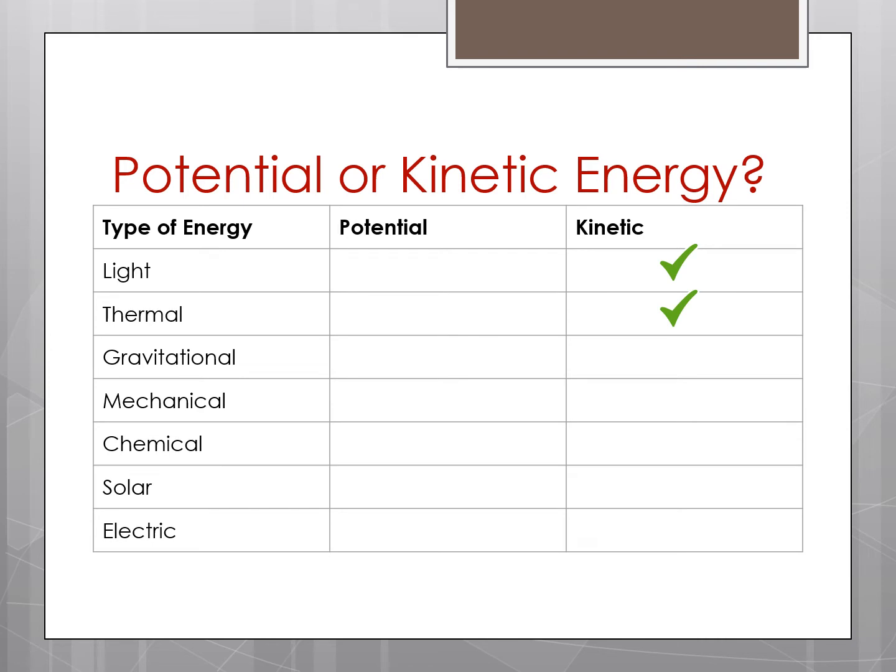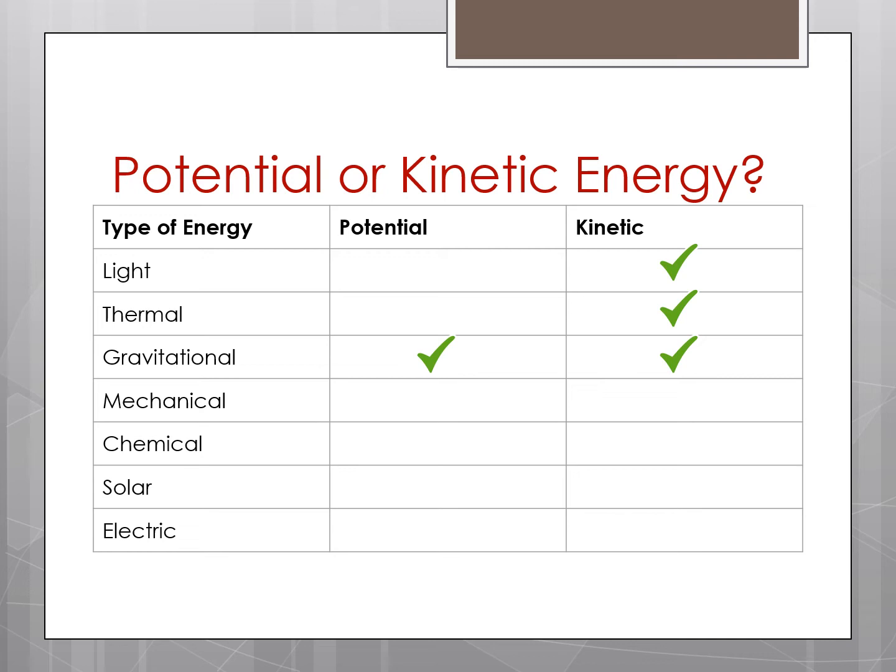Gravitational energy. So that is the energy of gravity pulling us to the earth. So gravitational energy can be both potential and kinetic. So it could be potential because if you're standing on earth and you're holding a basketball out in front of you, if you do not drop the basketball and you're just holding it, it has the potential to fall to the earth. But because you're holding it, it has the potential to move. So it is potential energy.